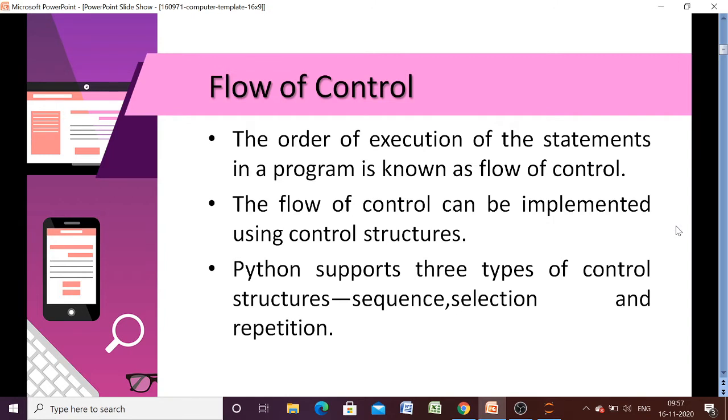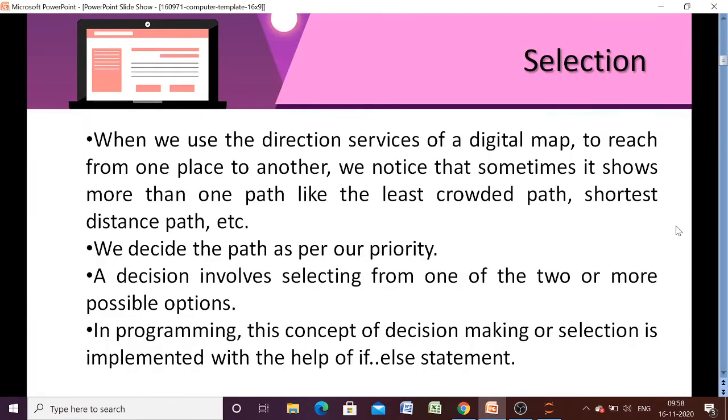So already I told you that in sequence flow of control, all the statements are executed one after another. There is no alternative path. We have to start from the beginning and our execution will end at the end. So that type of control structure is known as sequence, and two more are there, selection and repetition. In this particular video we will discuss in detail the selection control structure and the repetition control structure. So let us come to the first one, that is the selection control structure.